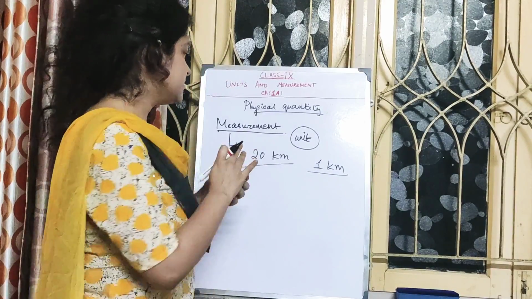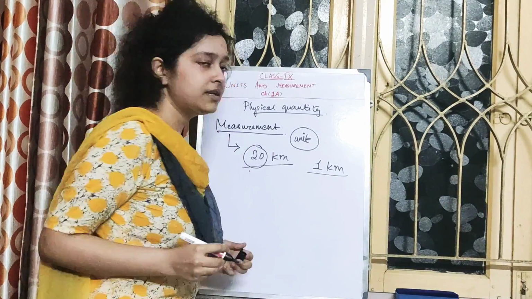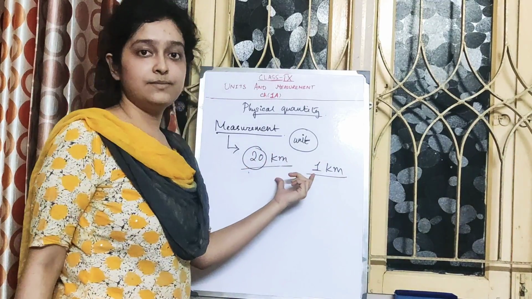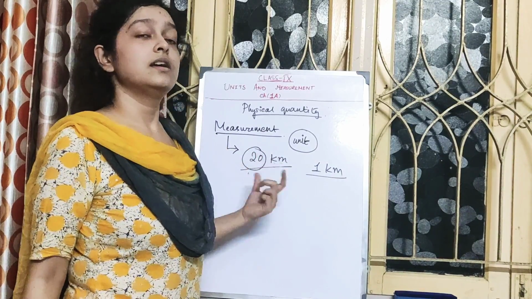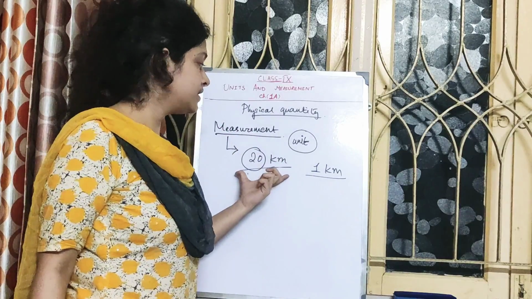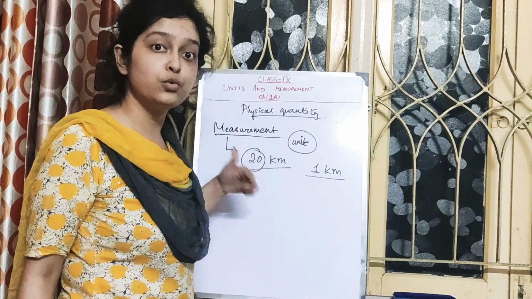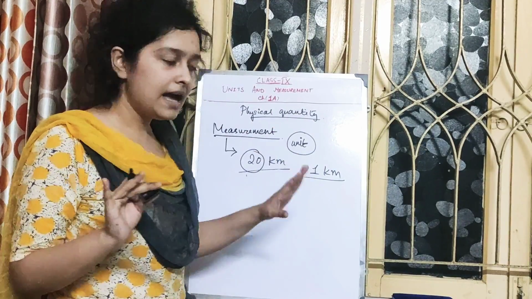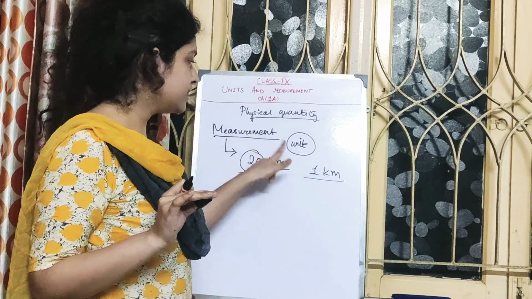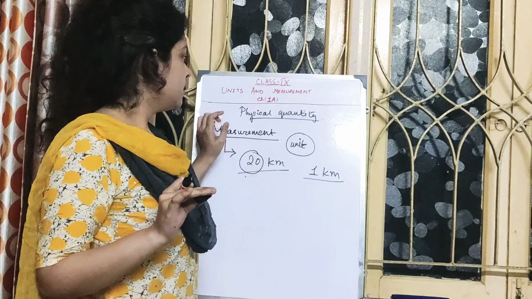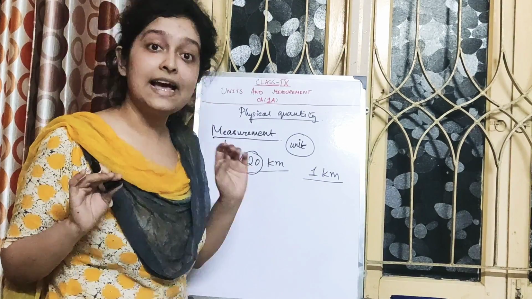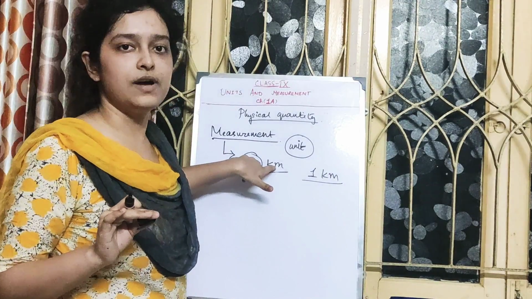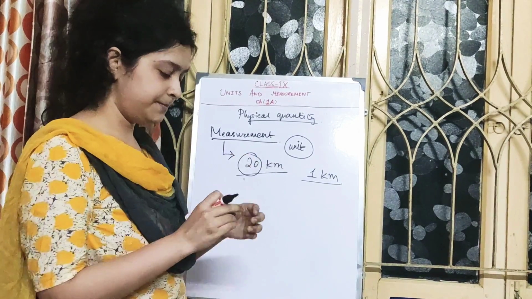And we use a numerical value for comparing. When we say I live 20 kilometers from my school, that means 20 times 1 kilometer. So I am using the measurement process to measure a physical quantity with the help of the numerical value 20 and the standard value, which is a unit.